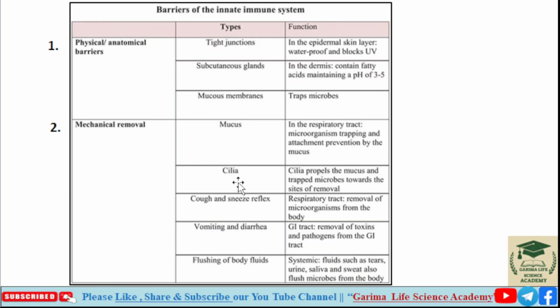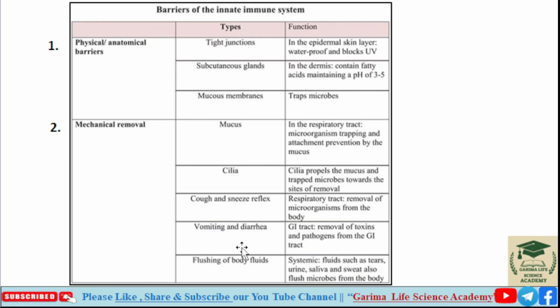Second is cilia. Cilia propel the mucus and trapped microorganisms toward the site of removal. Next, the cough and sneeze reflex. The cough and sneeze reflex come under the respiratory tract, and they remove microorganisms from the body.